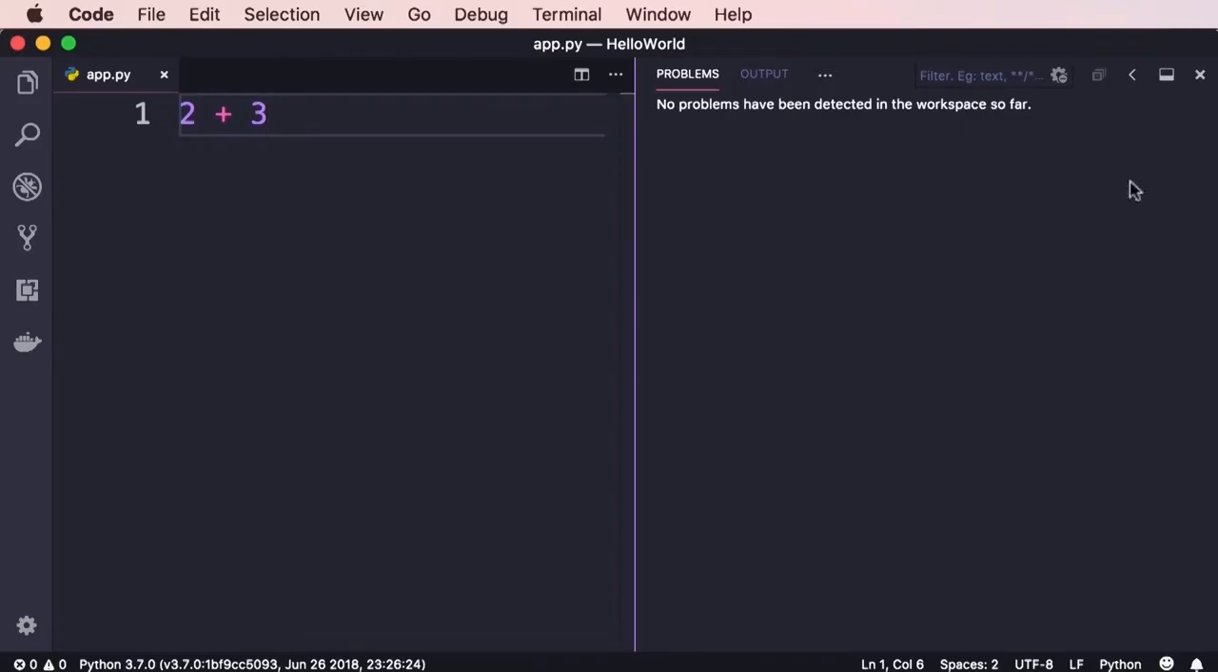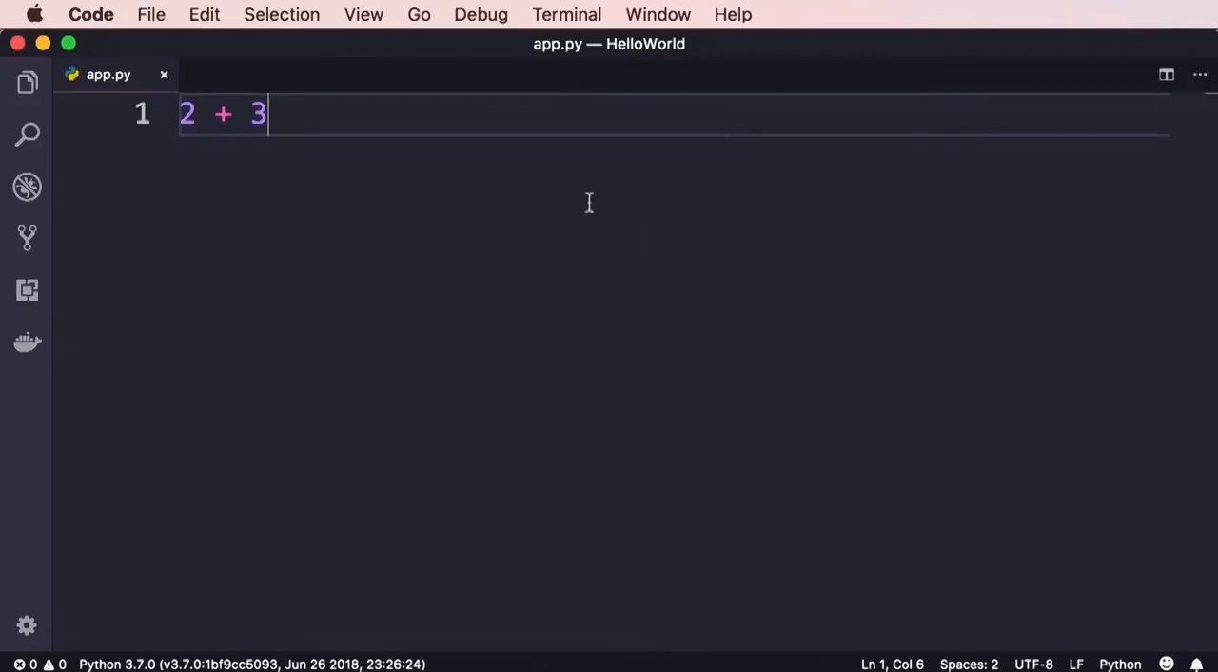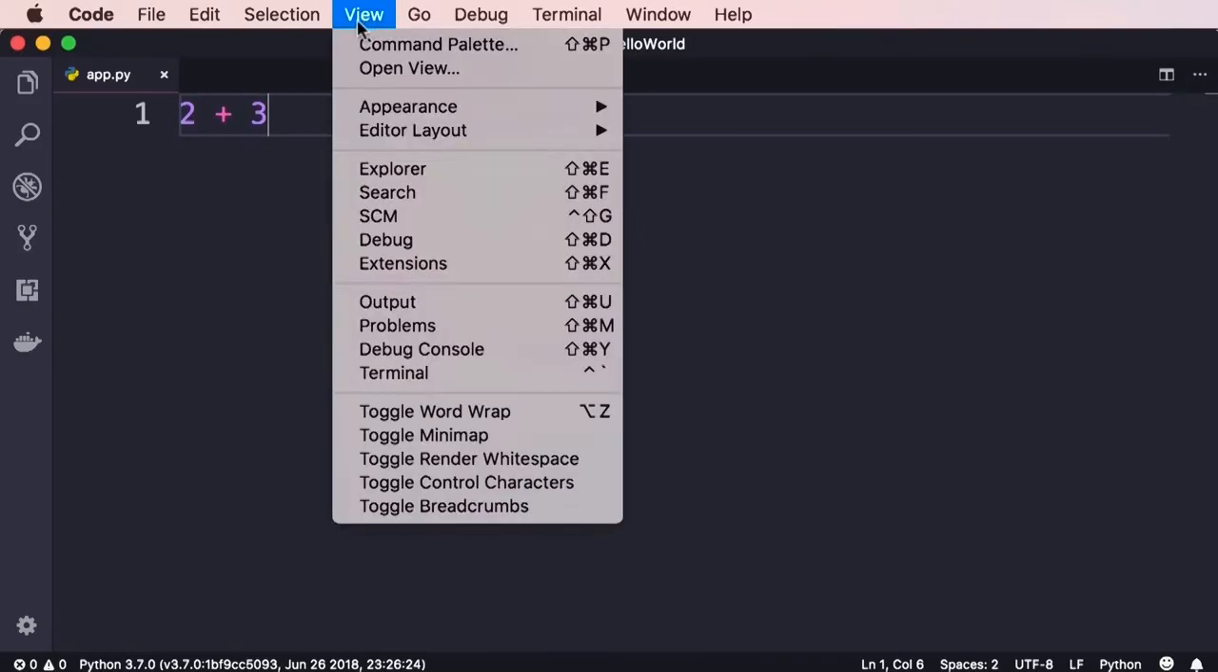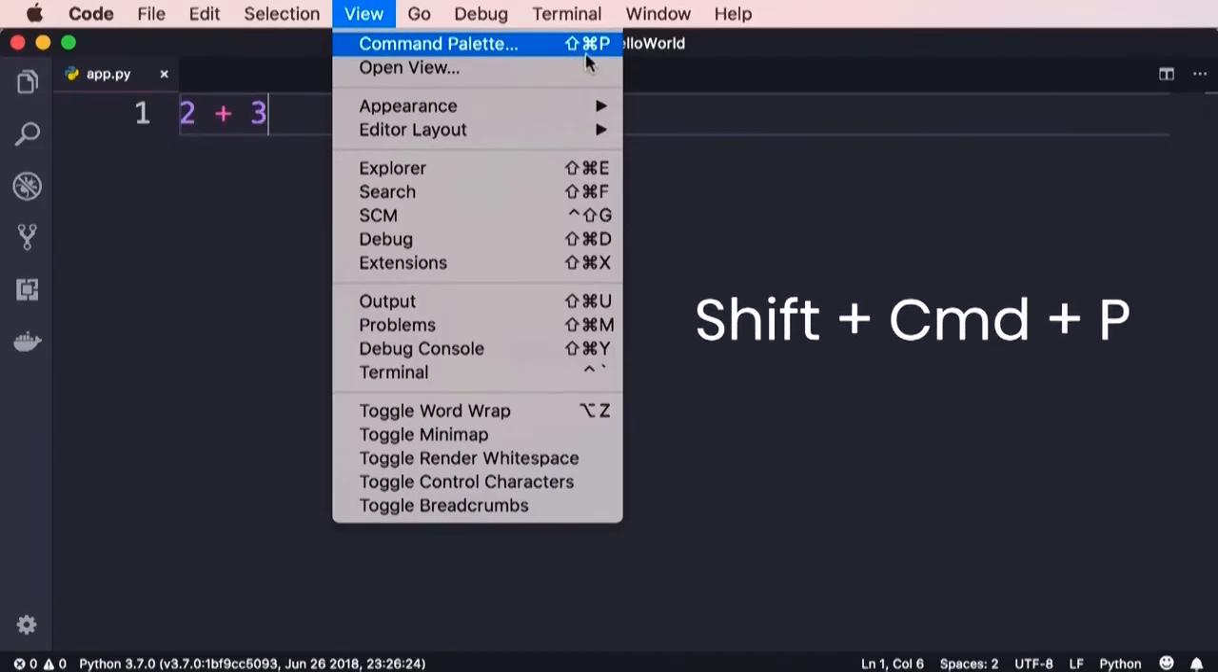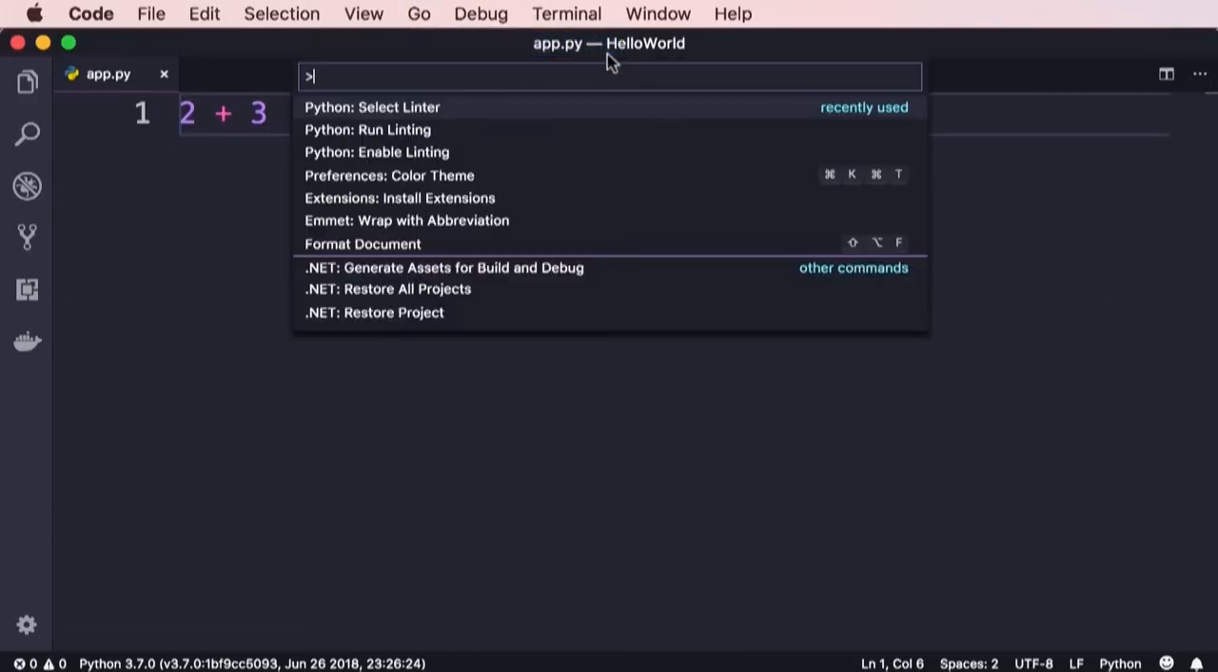And one last thing before we finish this lecture. Once again on the top, let's go to the view menu. The first item is command palette. This is a very important feature in VS Code. Once again, look at the shortcut that is Shift, Command, and P on Mac or Shift, Control, P on Windows. With this command palette, you can execute various commands in VS Code.